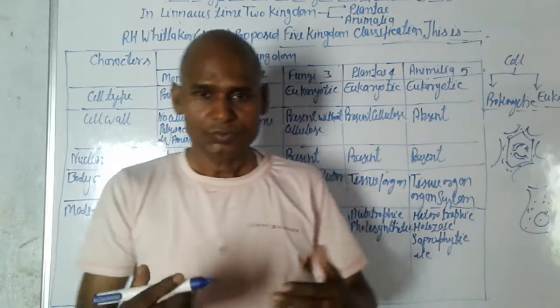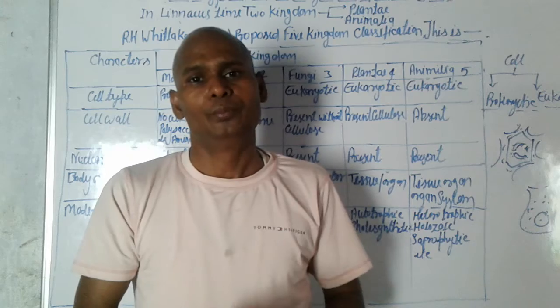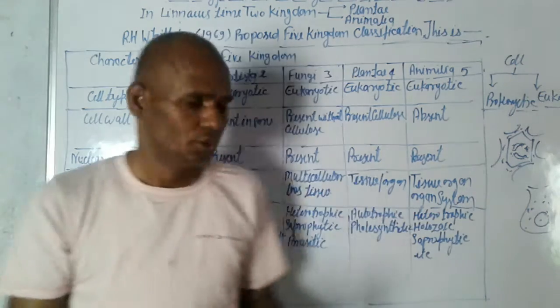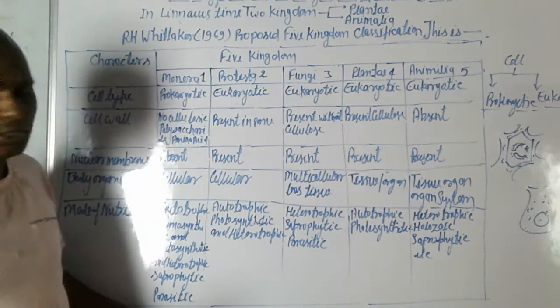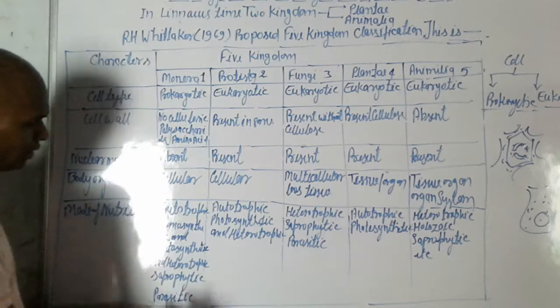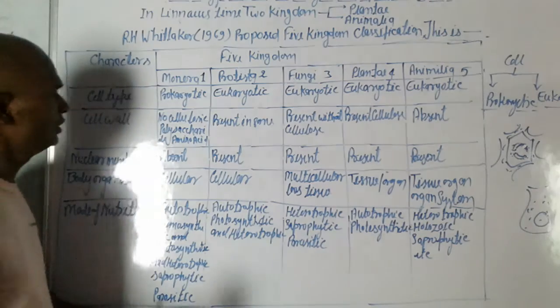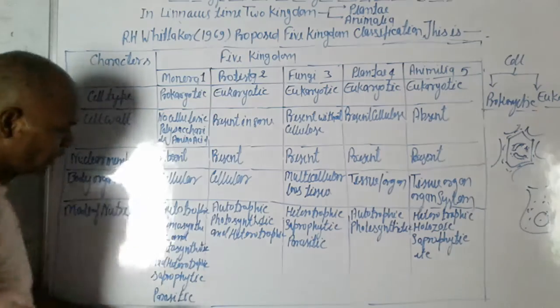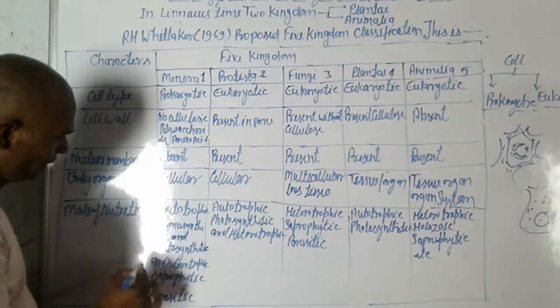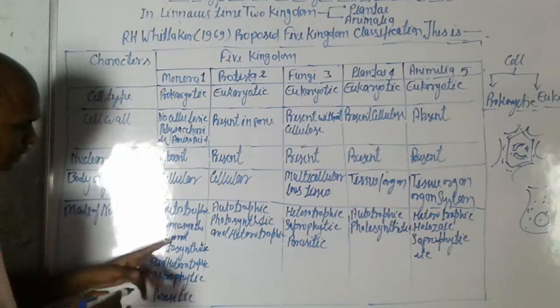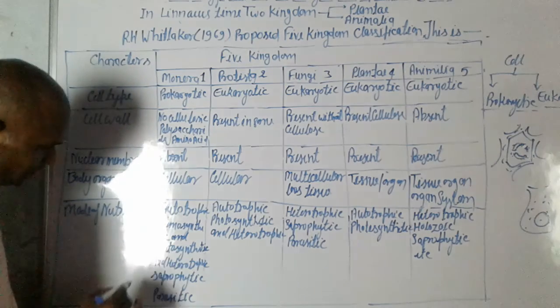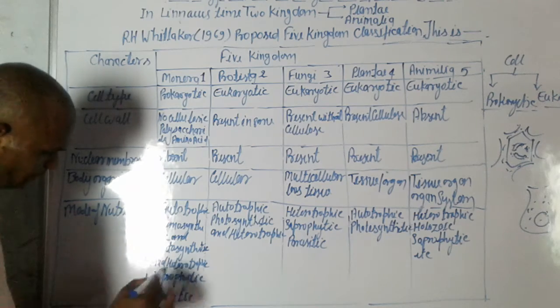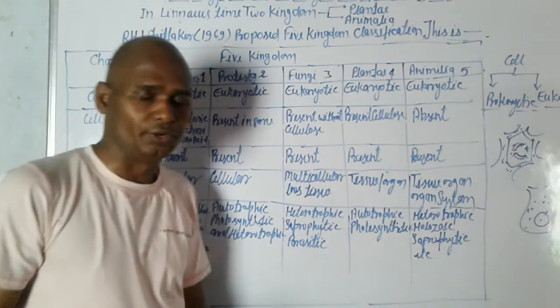They take their food from the host. So all modes of nutrition occur in kingdom Monera: autotrophic, chemosynthetic, photosynthetic, heterotrophic, saprotrophic and parasitic.